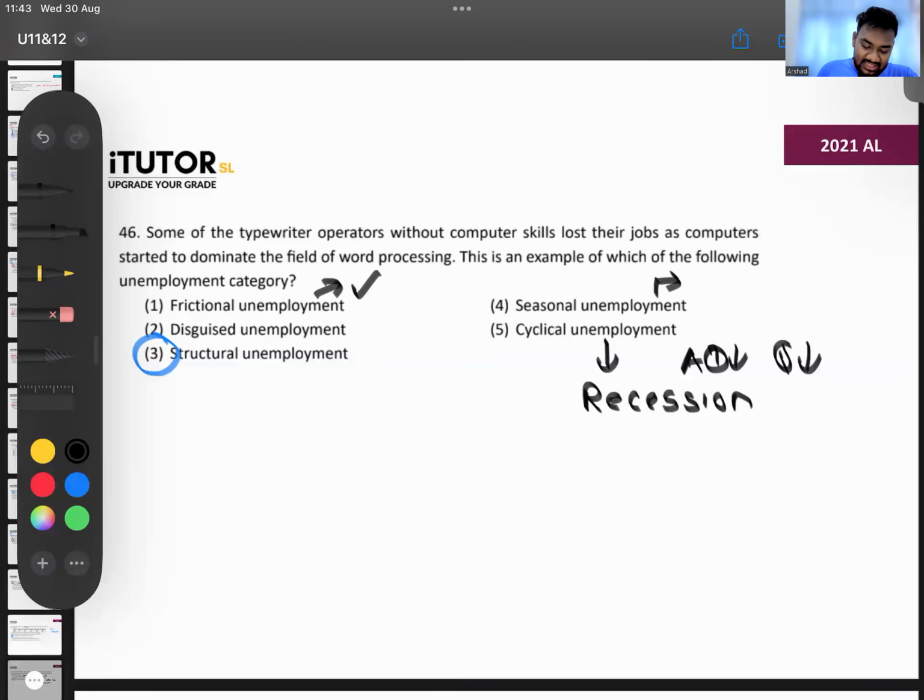Okay. Then what is disguised unemployment? That's what we taught, right? Remember the story. There are people who are not doing anything. They're just sitting and waiting, no productivity at all. So this one, 46, is structural unemployment.